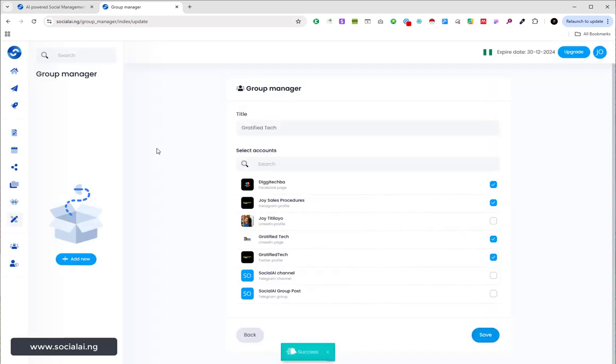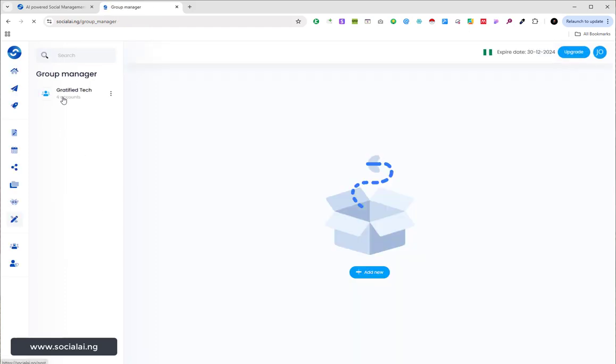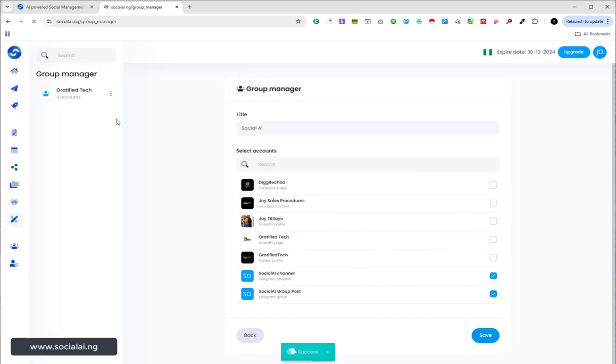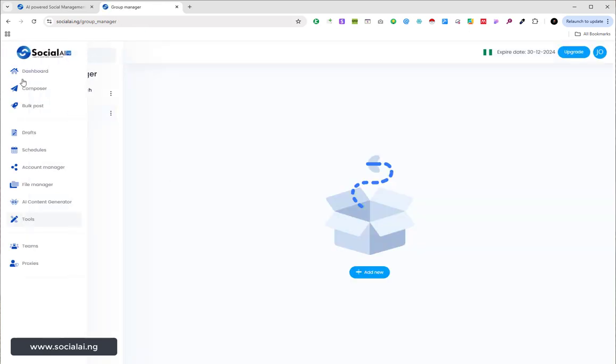So let me click on save. You can see that success. So now you can see Gratified Tech has 4 accounts. If I also want to create another one, let me say for SocialAI, right? Let me say these are for SocialAI. I can save that. So I would have another group as well.